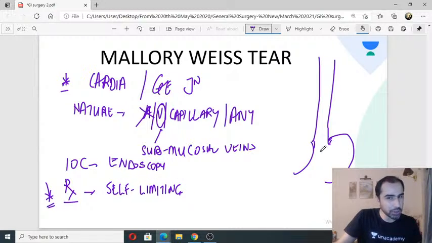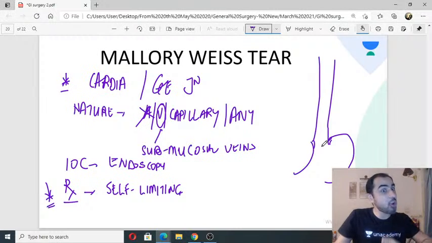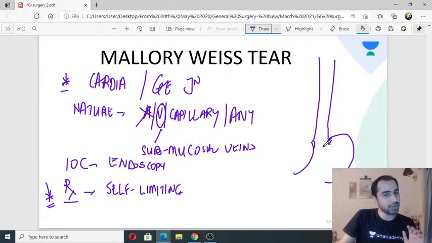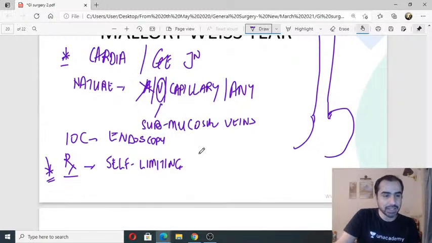Usually when you do the endoscopy, the bleeding has stopped. It's never a major bleed. He will never have a lot of hematemesis. There will be a little hematemesis. Usually it is self-limiting. Rarely do you have to do any endoscopic intervention. Rare. Most of the times it stops on its own. Fine. That is your Mallory-Weiss tear.